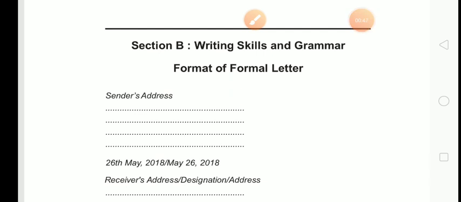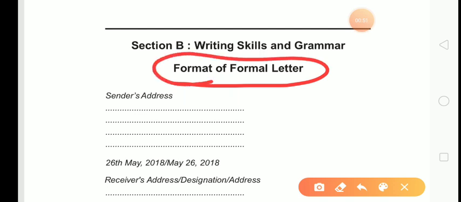First of all we are going to discuss the format of a formal letter. In 10th class only questions on the basis of formal letters are asked. There is no informal letter in your syllabus, only formal letters are in your syllabus. So we are going to discuss formal letters only.